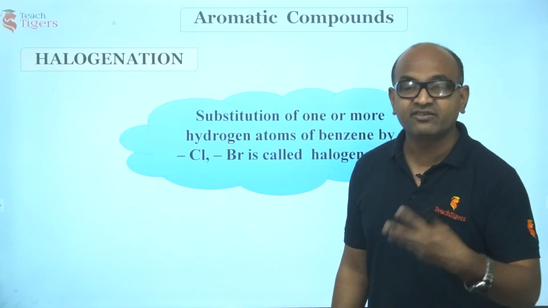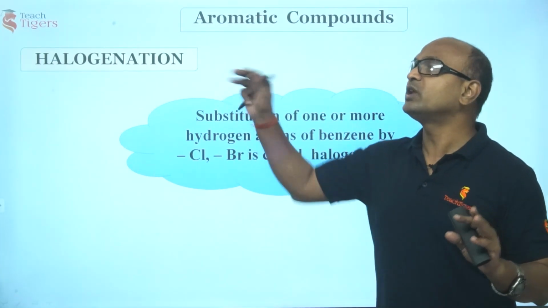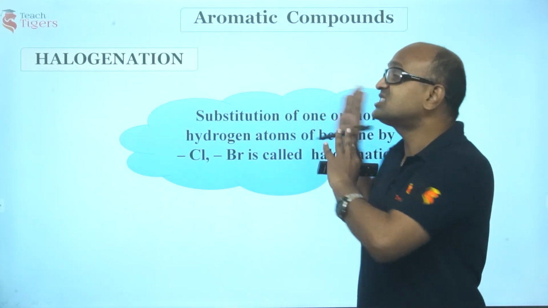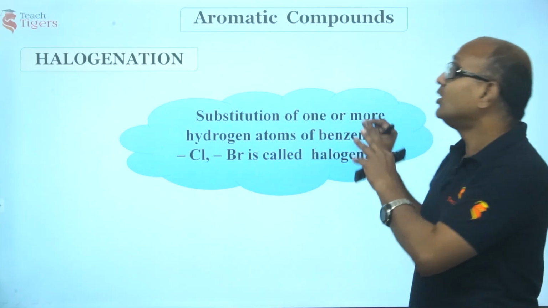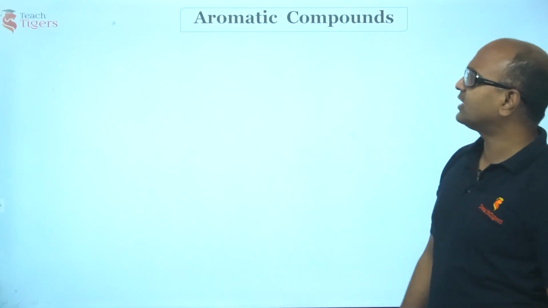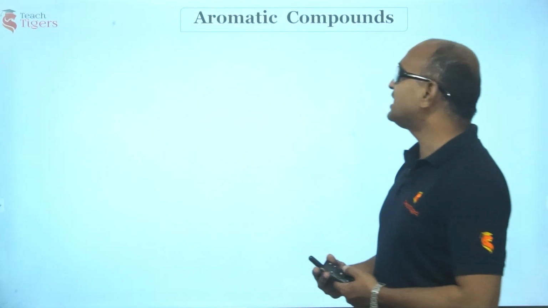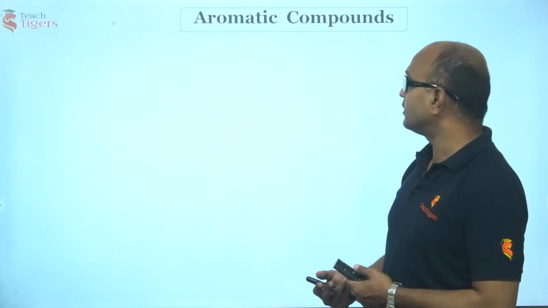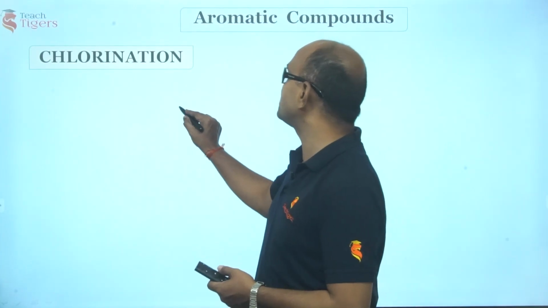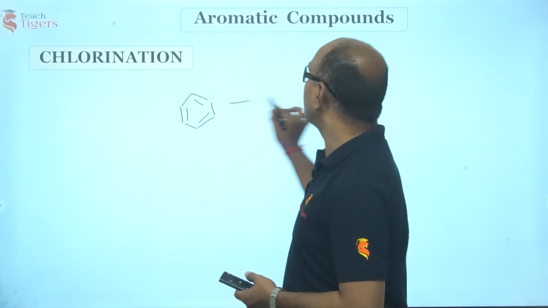I'll tell you what the difficulty is with iodine and what the difficulty is with fluorine. One is low reactive and the other is highly reactive. I'll tell you how to carry out this reaction. In this session, first of all, we'll see how chlorination and bromination are carried out. Right, guys? So, for example, let us consider the chlorination of benzene. I treat benzene with chlorine.